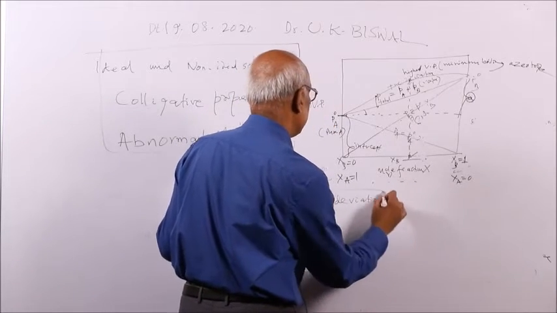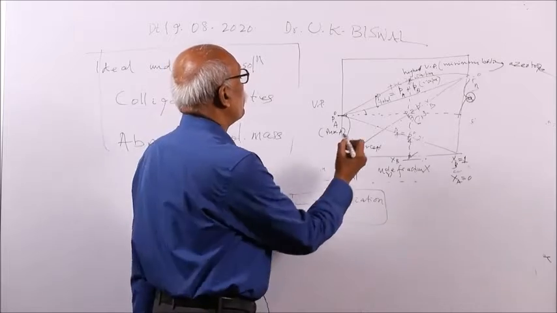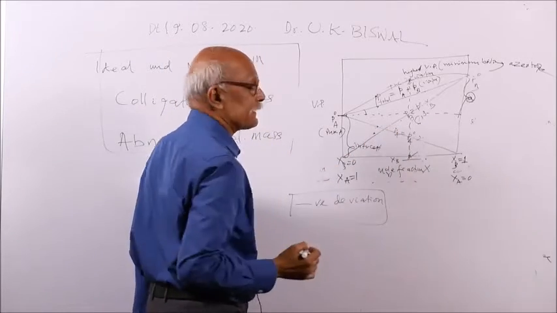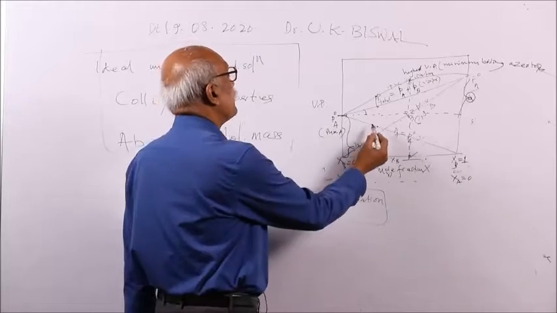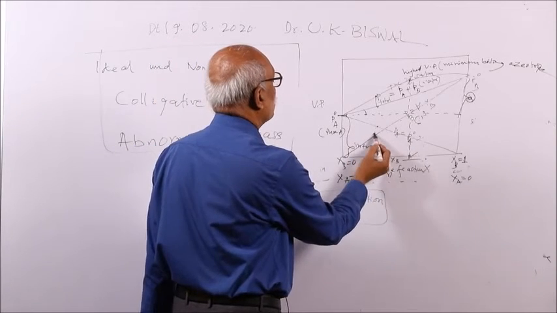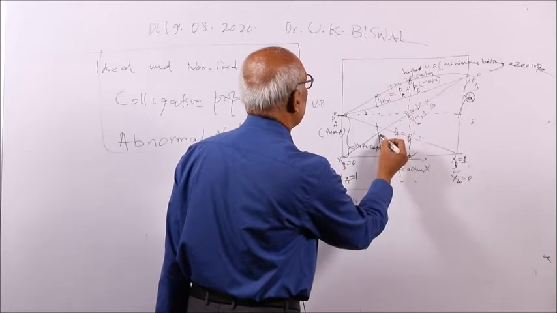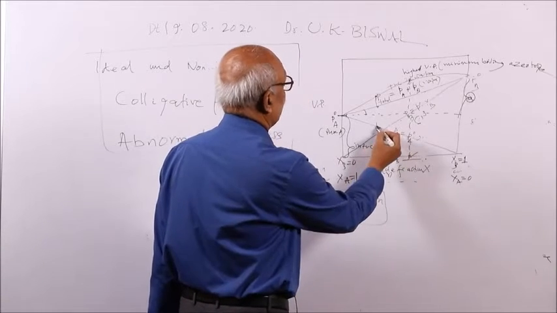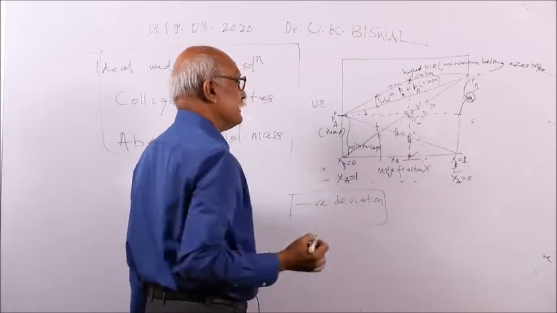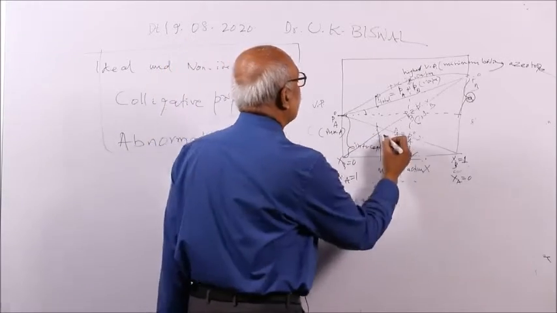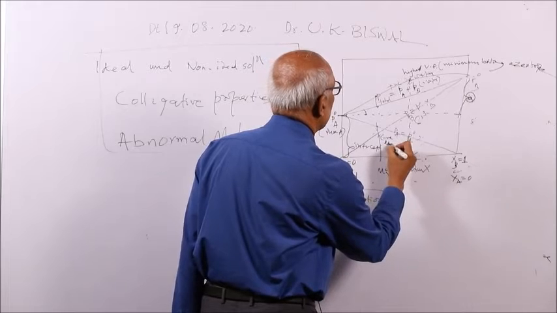Negative deviation, you see. Suppose the point is expected here, but experimentally you are getting it here. This is the theoretical for ideal condition, but this is for non-ideal condition. That means at this mole fraction you will be getting the point here, not here. If it would have been here, it is an ideal solution. If it comes here, it is a non-ideal solution, and this non-ideal solution has negative deviation.